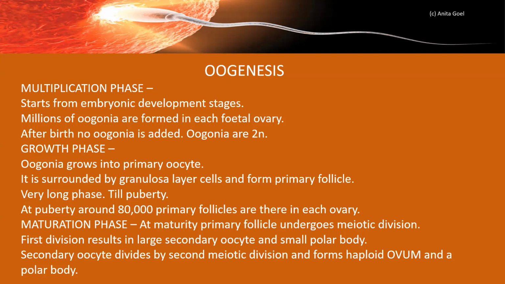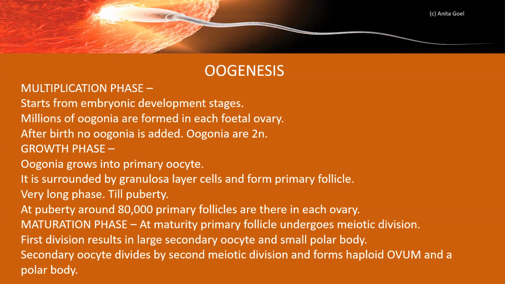And you will be surprised to note that after the birth of a girl, not a single oogonia is added in the ovary. It means the first phase, that is multiplication phase, is completed during the fetal developmental stages only.